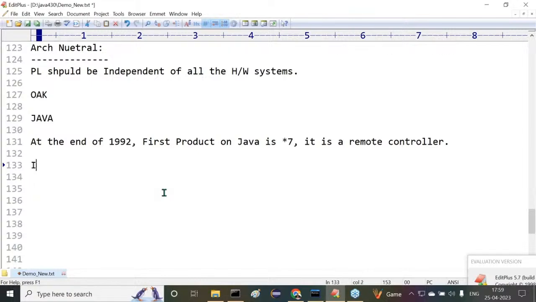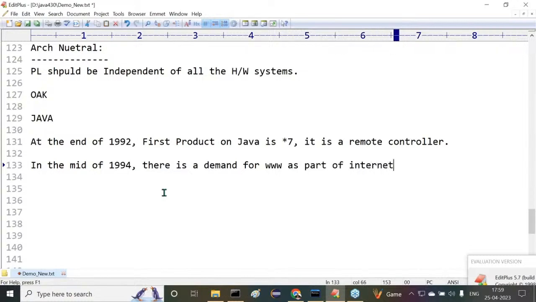At the end of 1992, they prepared Star 7. No product, no customer is available. Nearly 1.5 years they waited. In the mid of 1994, there is a demand for www as part of the internet.